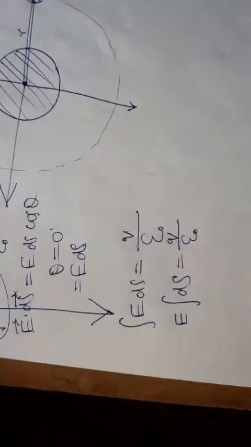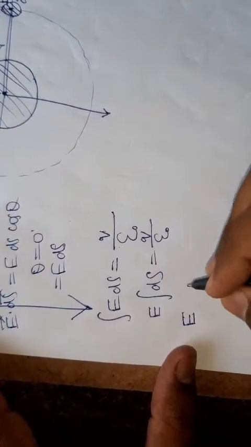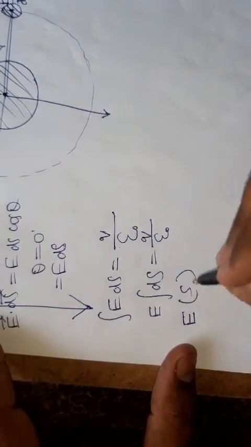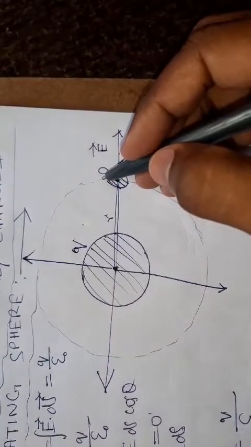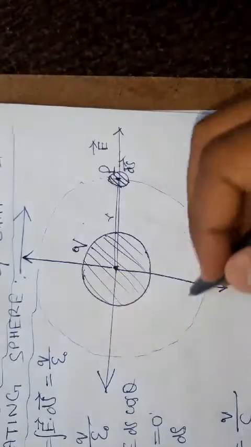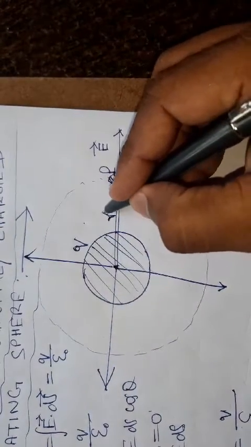E is a constant, and the integration of ds is converted to S, the complete surface of this Gaussian surface having radius small r.